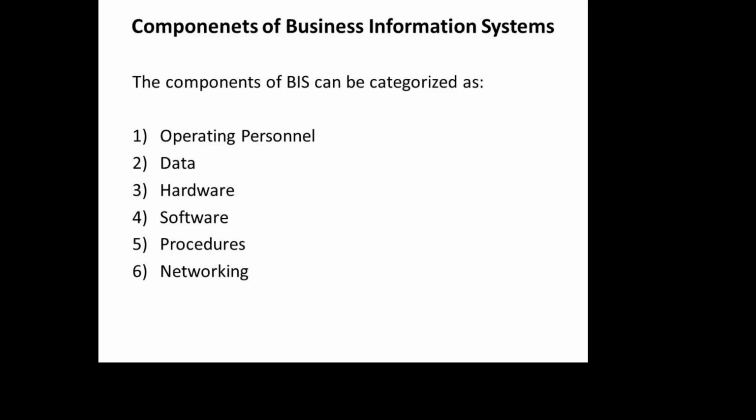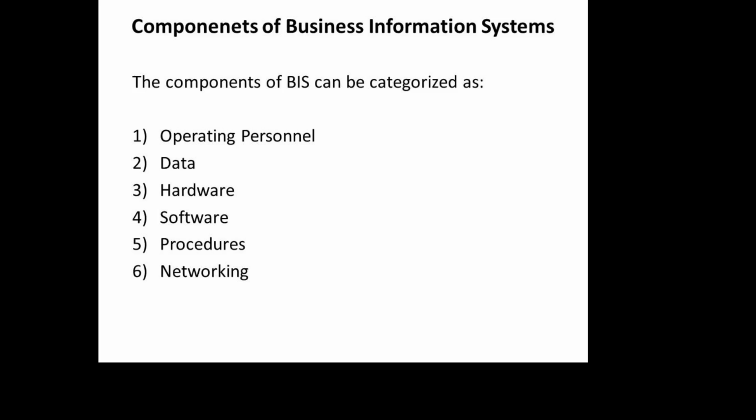Then coming to procedures, process or procedures. Here processes are nothing but the sequential steps followed in a system or in a business information system. What are those procedures and processes? What we discussed was that data is fed into the system machine.